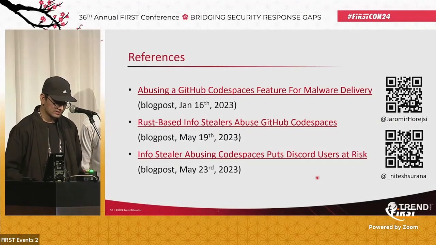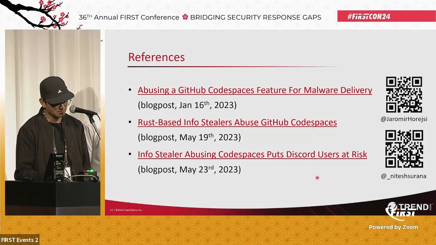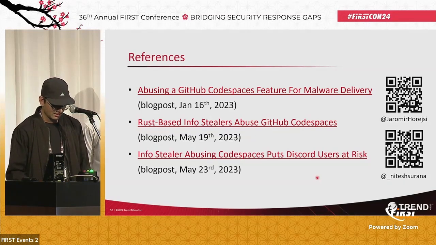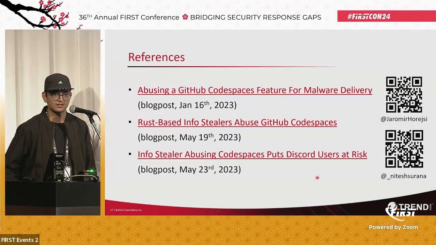So these are the references that you can look into, and those are our QR codes for catching up. And that was From Code to Crime: Exploring Threats in GitHub Codespaces.